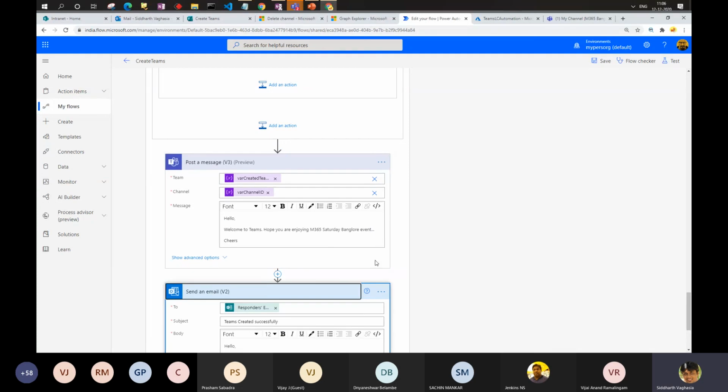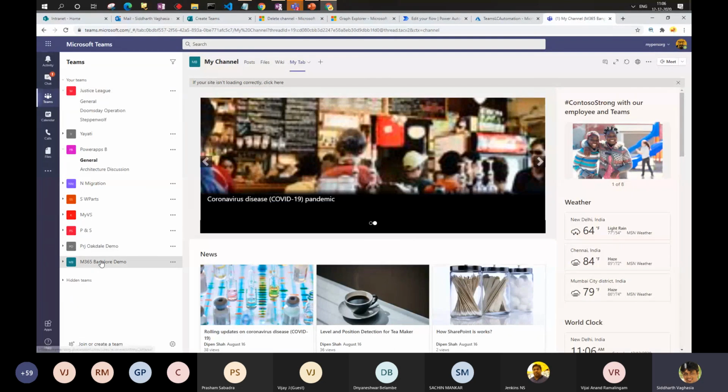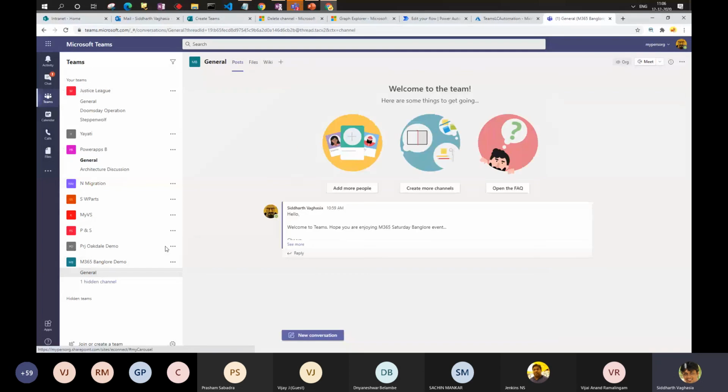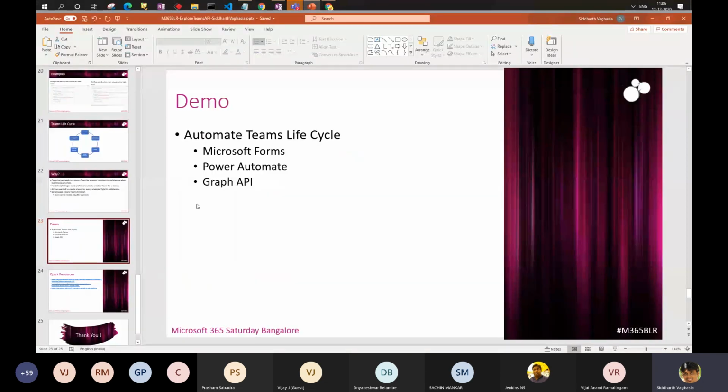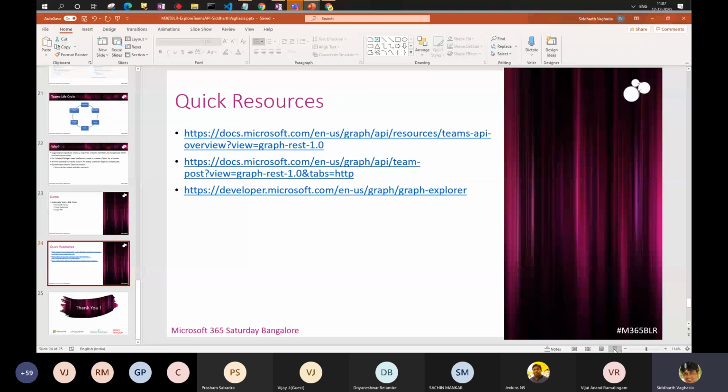Then we are sending the email. So this is how you have seen we created a team. We created a custom channel within the team, and we did some settings within the team, and we also added a tab within the channel where we put a content URL. So this is the team automation which we can do using Microsoft Forms and Power Automate and using the Graph API. Sorry, I had to run through it.